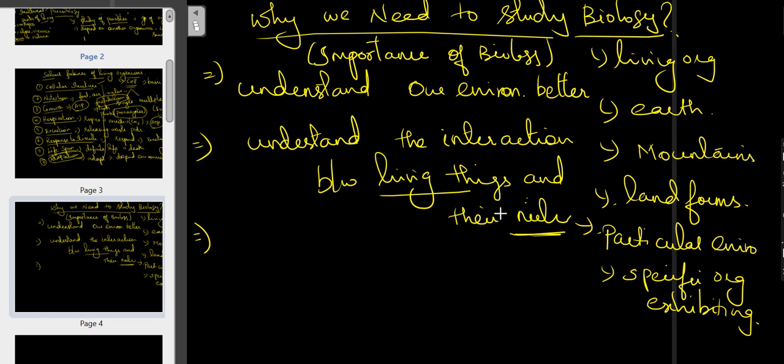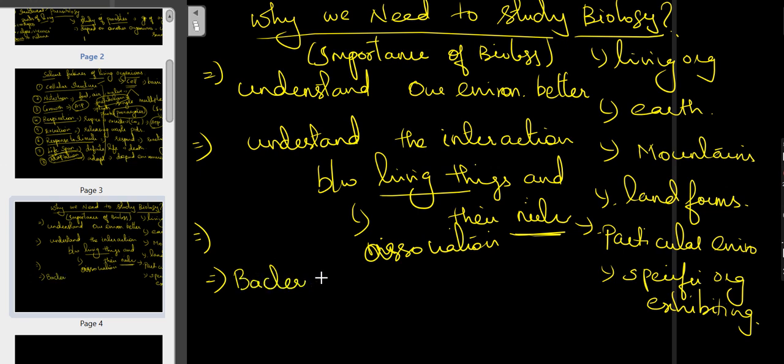Okay, so we can easily understand the relationship between living things and their environment: how they adapt to that particular environment, how they get energy from the environment, or whether there is any relationship or association. We can take a very good example in bacteria, like rhizobacteria.